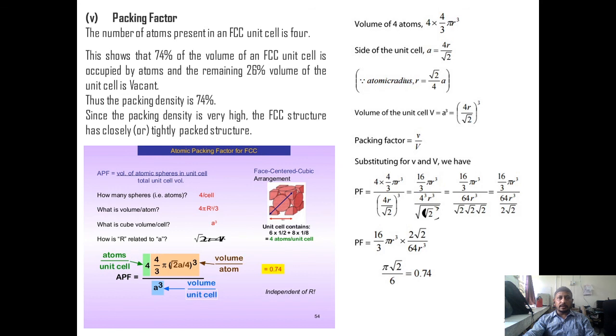Here the atomic packing factor for the FCC Bravais lattice, if we put the effective number of atoms 4 and the relation between R and A, and simplify the atomic packing factor equation, we'll see that the atomic packing factor of the FCC lattice is 0.74. That is 74% of the volume of the unit cell is occupied by the atoms, and remaining 26% of the space of the unit cell is interstitial or void or empty space.